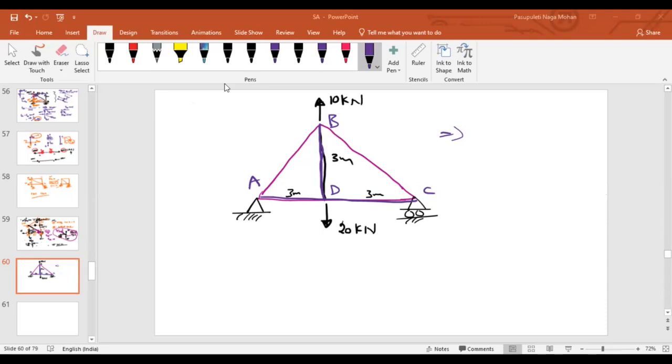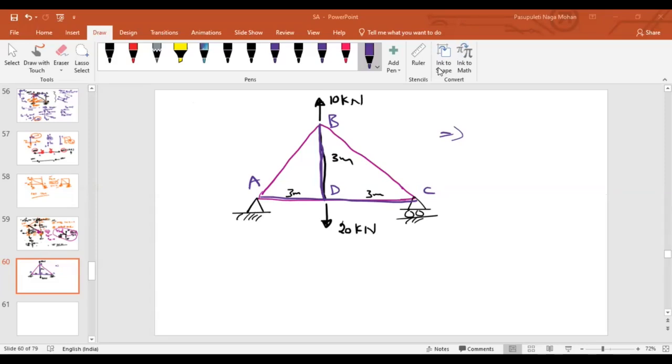Zero forces. Will there be any zero forces in the truss? No, sir. Yes, sir. Zero force on this member, sir, because BD will be a zero force member. No, sir, BD cannot be zero. Why, sir? BD will be zero, damn sure.